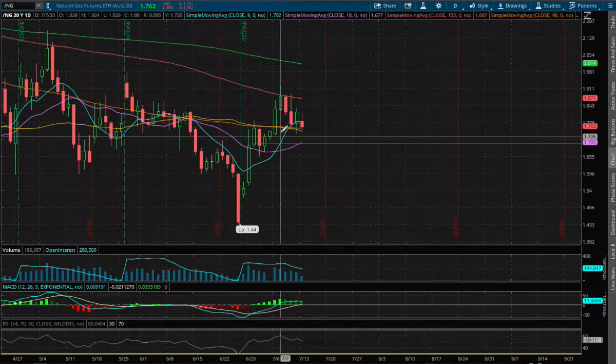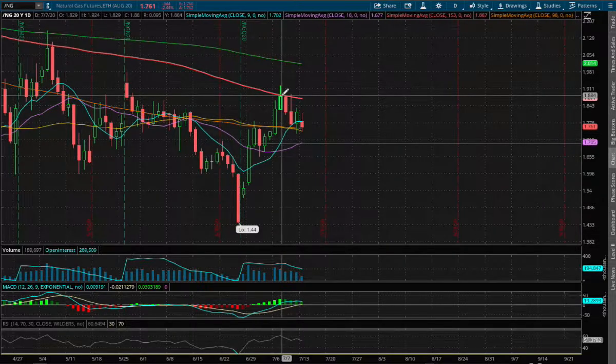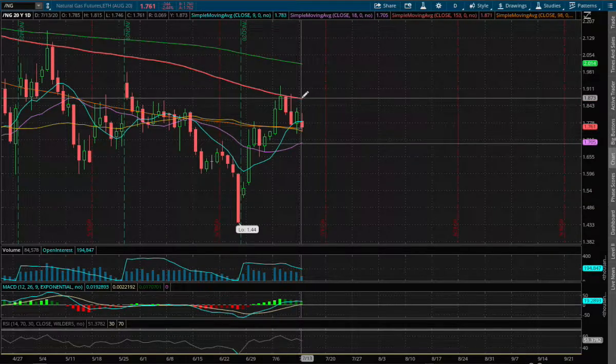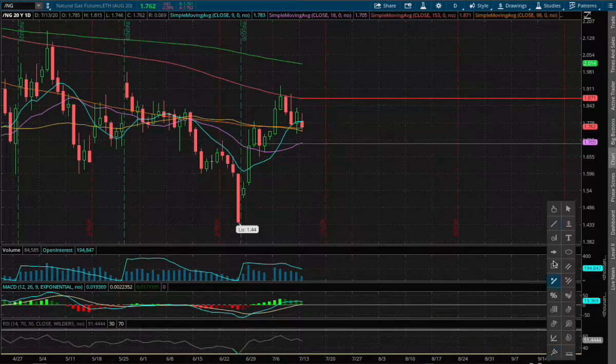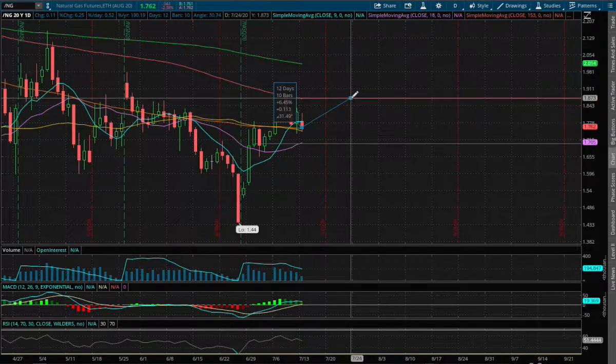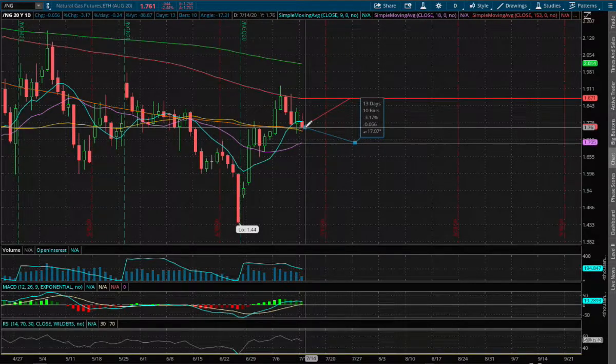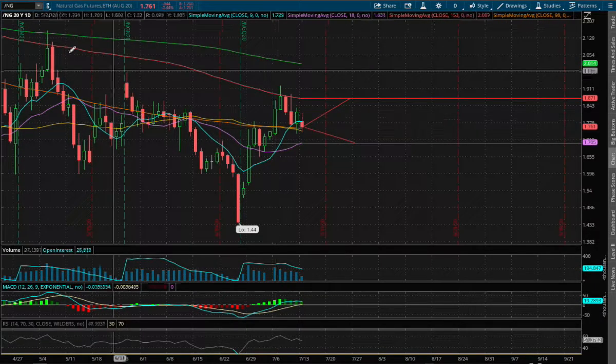And to the upside, the next resistance will be the 150-day moving average, this red line. We encountered resistance that dated back to July 7th. And if we do manage to head up higher, that resistance price level is roughly around $1.87. Now let's examine the upside. If we were to move higher, that price movement to the upside is roughly around 6.5%. And to the downside, that price movement to the support is around 3.2%.